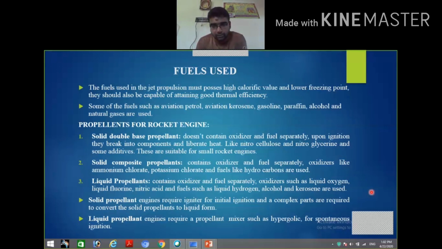And when it comes to liquid propellant rocket engines, these carry a propellant mixture called hypergolic, which is methanol hydrogen. Methanol hydrogen is a liquid propellant used along with the fuel as well as the oxidizer in the combustion chamber for spontaneous ignition. So this is about the